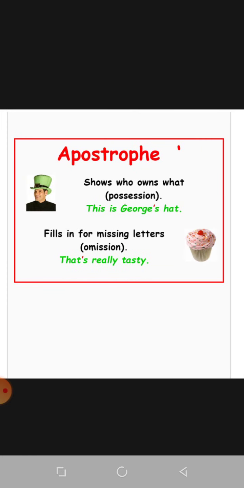Apostrophe. We use apostrophe in 2 cases. Number 1, shows who owns what, possession. This is George's hat. It means it is the hat of George, or this hat belongs to George. It is a case of possession. And in second case, omission. Fills in for missing letters. That's really tasty. And you can take other examples of this. Didn't, can't, it's, don't. Okay, like this. So it was the use of apostrophe.